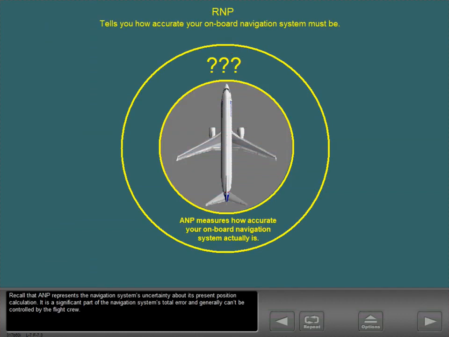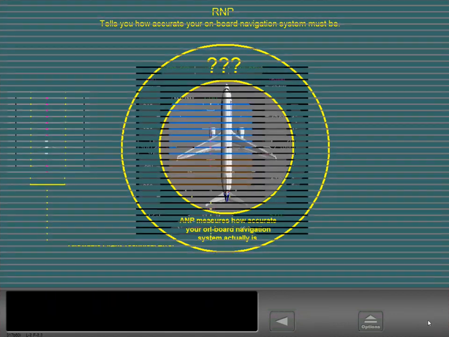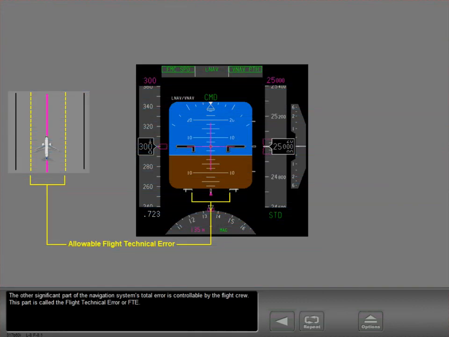Recall that ANP represents the navigation system's uncertainty about its present position calculation. It is a significant part of the navigation system's total error and generally can't be controlled by the flight crew. The other significant part of the navigation system's total error is controllable by the flight crew. This part is called the Flight Technical Error, or FTE.